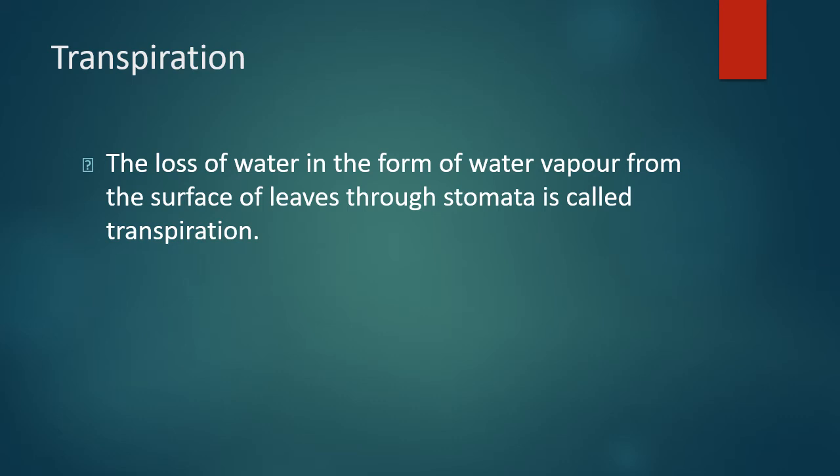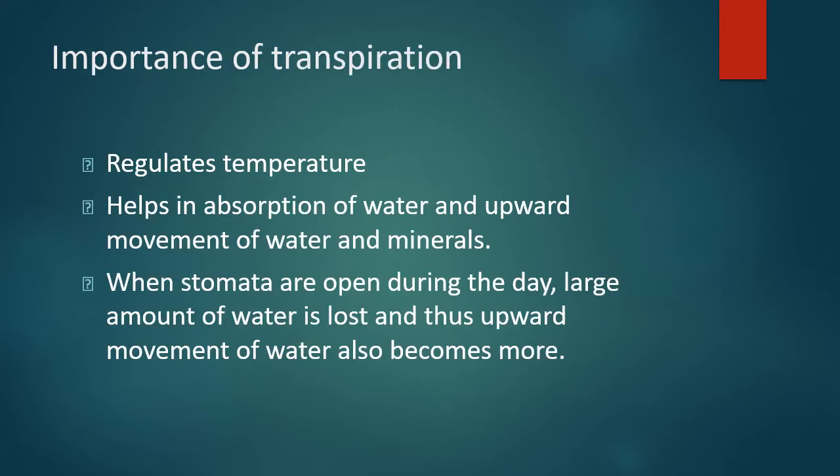Transpiration. The loss of water in the form of water vapor from the surface of leaves through stomata is called transpiration. Importance of transpiration: regulates temperature, helps in absorption of water and upward movement of water and minerals. When stomata are open during the day, a large amount of water is lost and thus upward movement of water also becomes more.